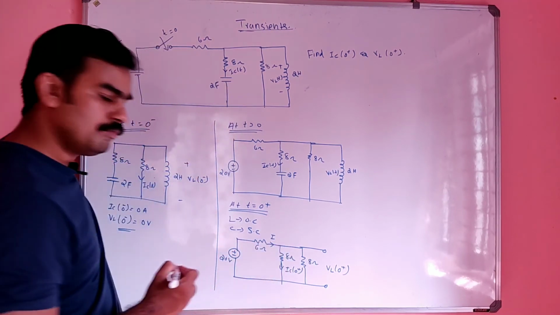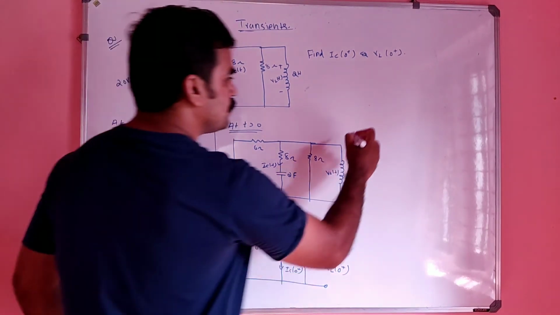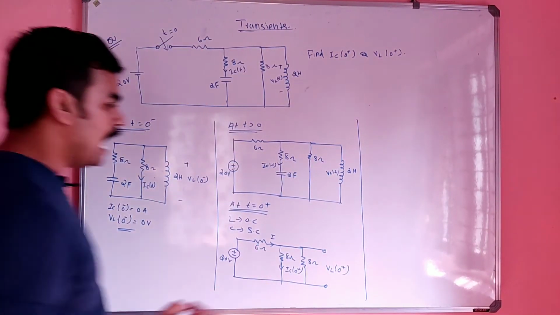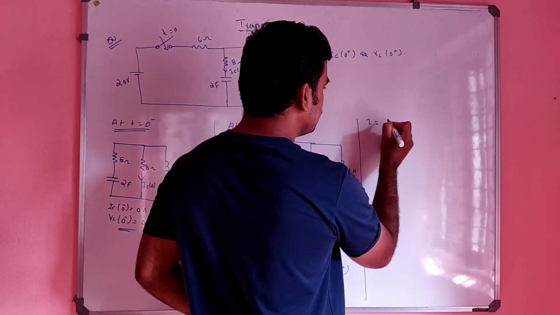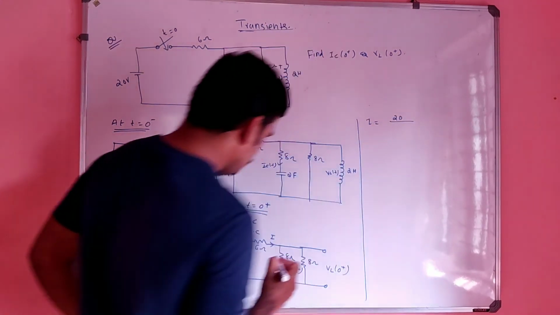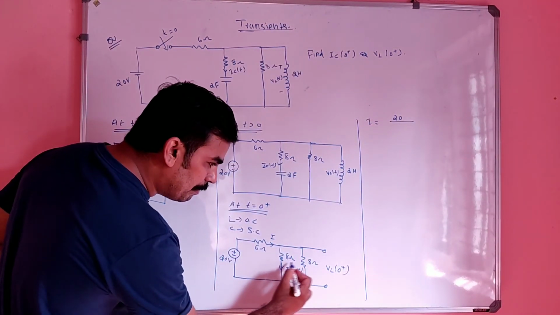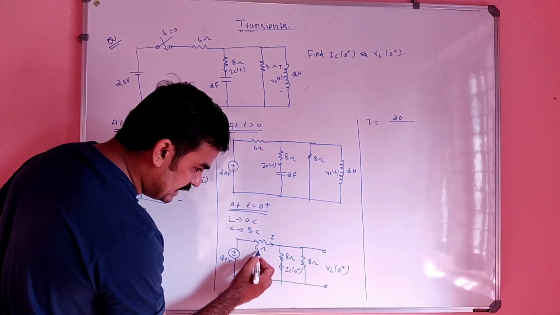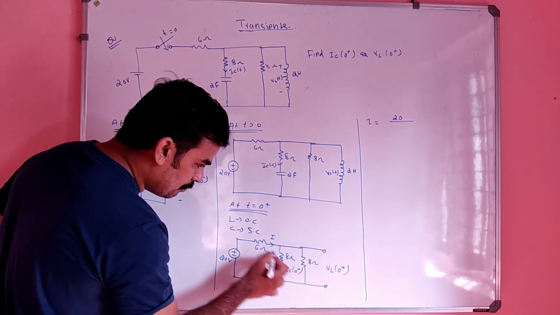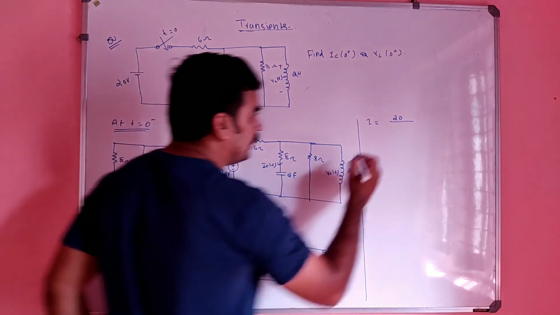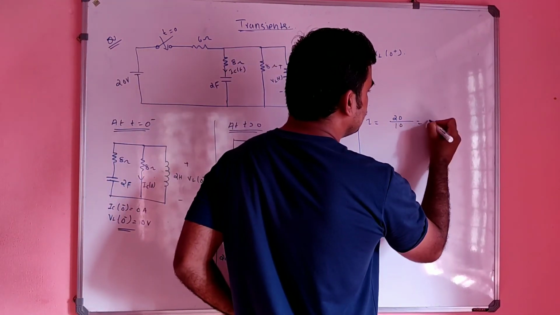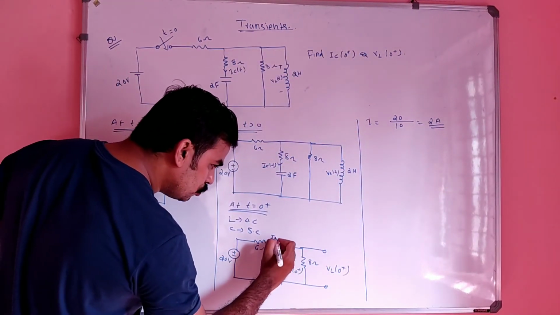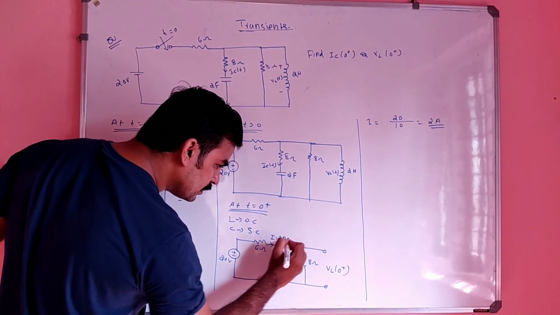What is I here? You have to find I first. Listen carefully, I is nothing but 20 divided by this 8 and 8 in parallel, so the resultant will be 4. Now 4 plus 6 is in series, so 4 plus 6 will be 10. So 20 by 10 will be the resultant current, that is nothing but 2 ampere. That means this current will be 2 ampere, right?